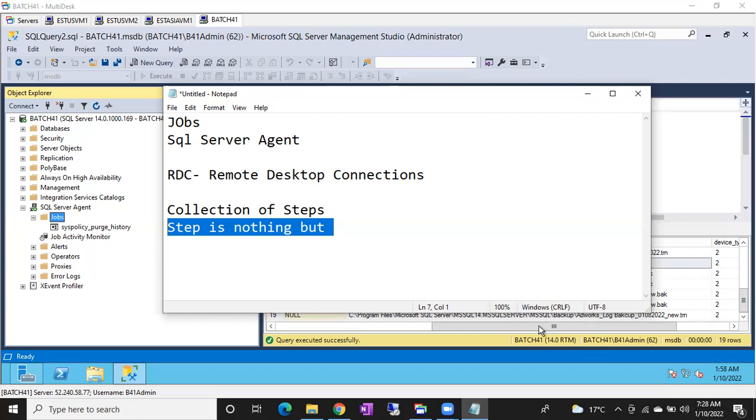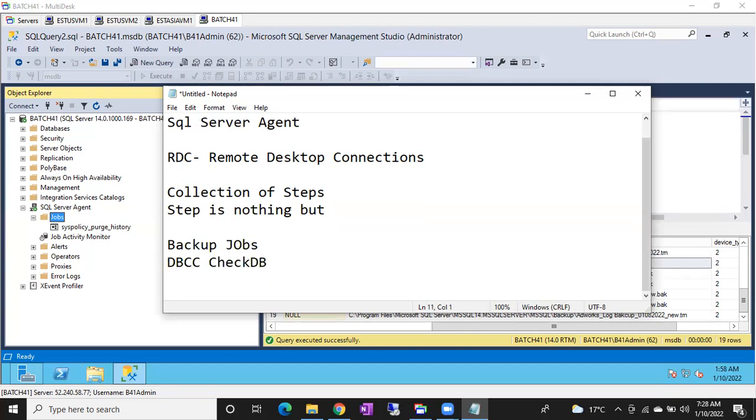These are the default jobs you can see. sys policy purge history is one job that will come along with your SQL Server installation. When you install SQL Server, automatically this job will come. Nothing to worry about this job. Apart from that, what default jobs will we create in the organization? We will create backup jobs, and we are going to create DBCC CHECKDB jobs, and we are going to create a rebuild index job.